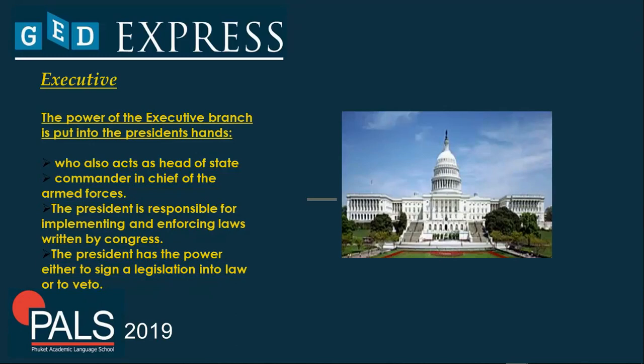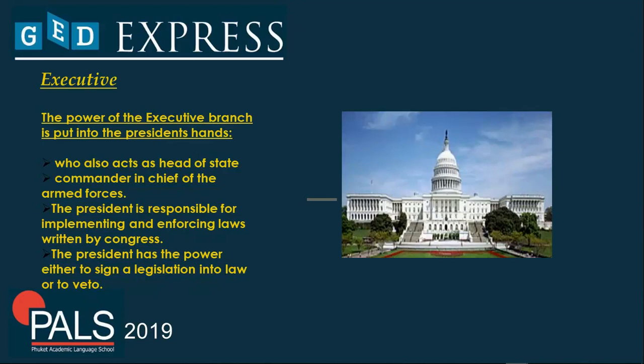And also, he is going to be elected for at least two terms of 4 years, and has to be registered in the United States of America. What's the job? The jobs are the following. He or she also acts as the head of state. He or she is the commander-in-chief of the armed forces of the United States of America.